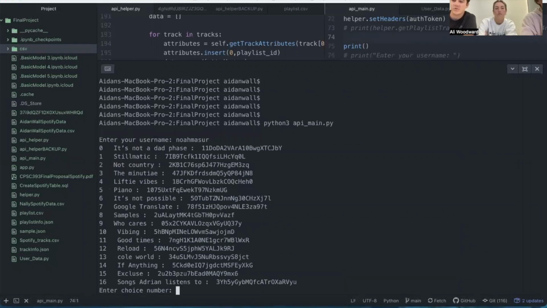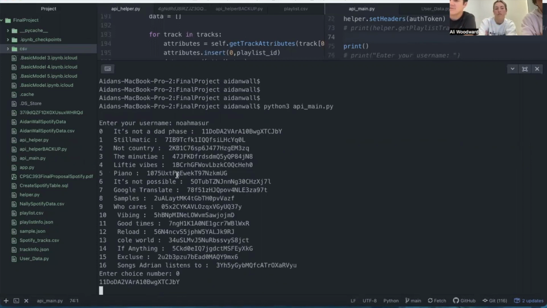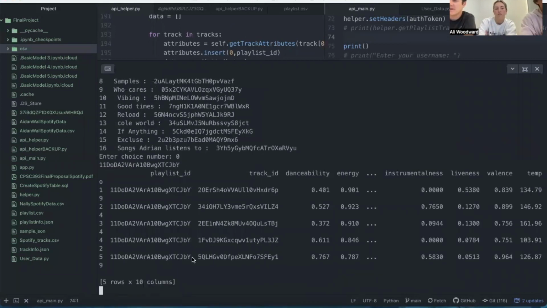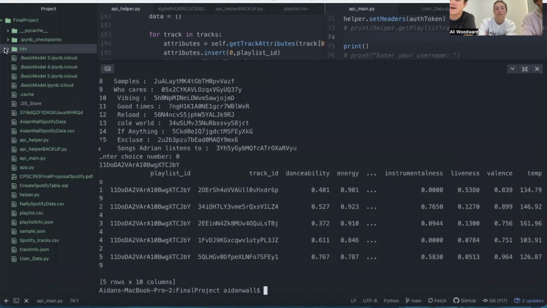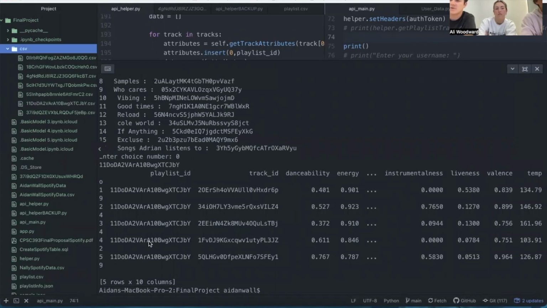And then, for example, if we wanted to look at songs Adrian listens to, or it's not a dad phase, because that's where we actually pulled this prediction from, you have the ability to do that. And then it'll print out the last 5 songs in the playlist, but also download it as a CSV file so that you can later run your model on it and analyze it.